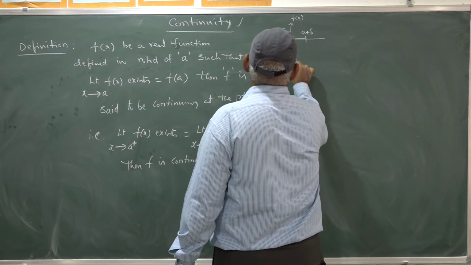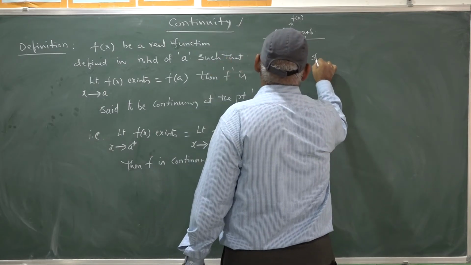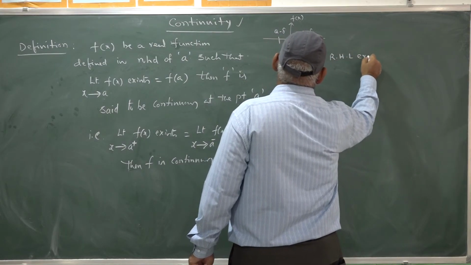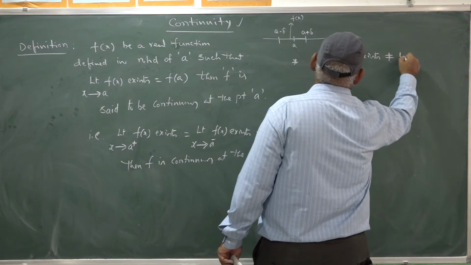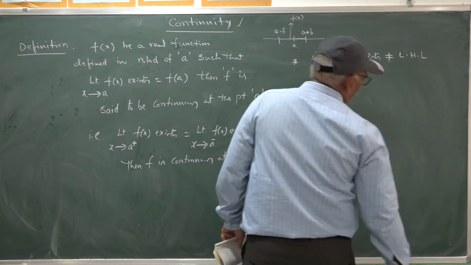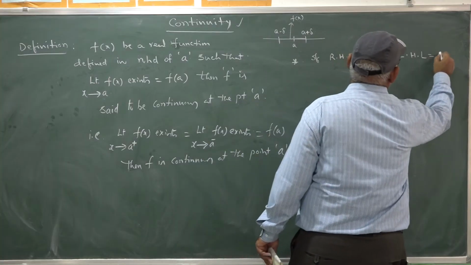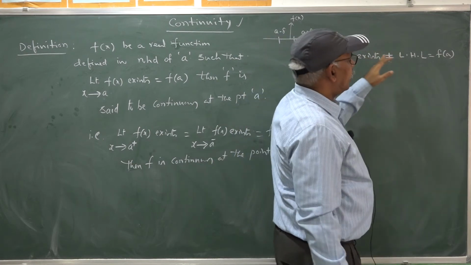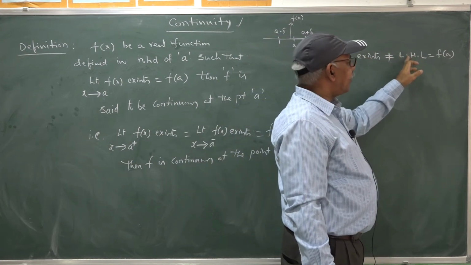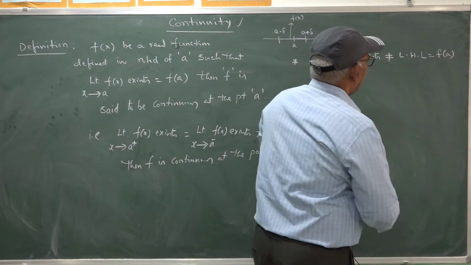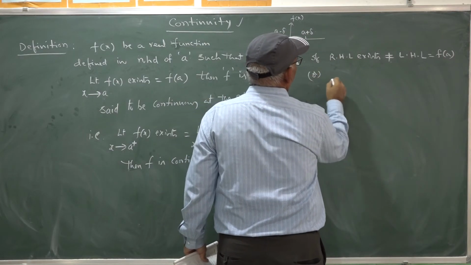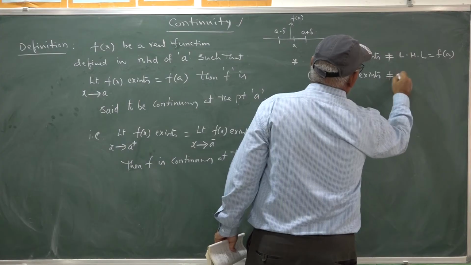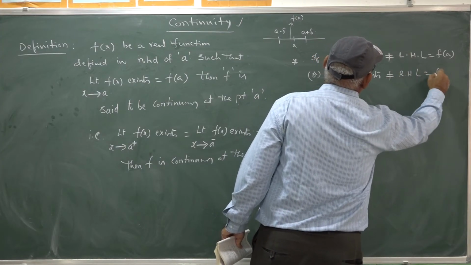Now, coming to discontinuity. If RHL exists and is not equal to LHL, where the right hand limit is equal to f of a, that means the right hand limit exists and is not equal to the left hand limit, whereas the left hand limit is only equal to f of a, or LHL exists and is not equal to RHL, which is equal to f of a,